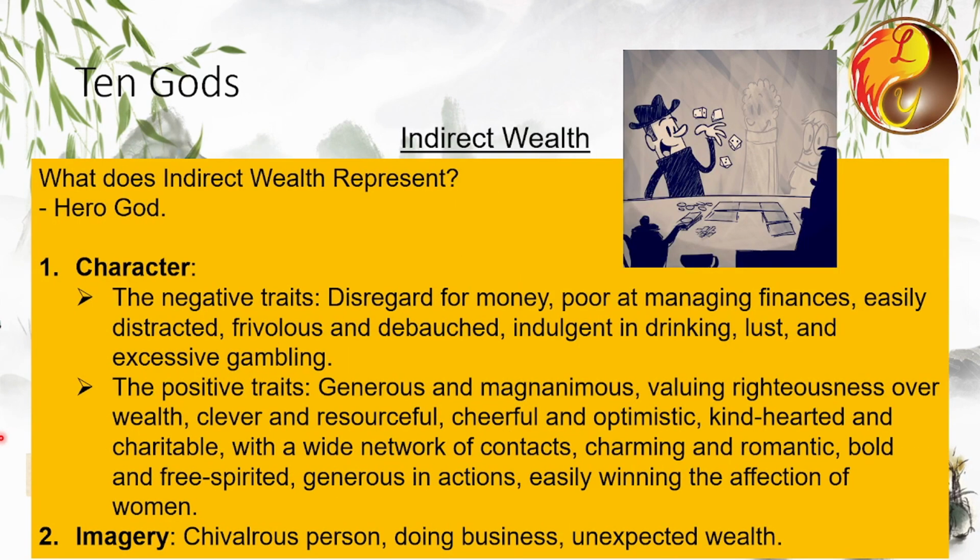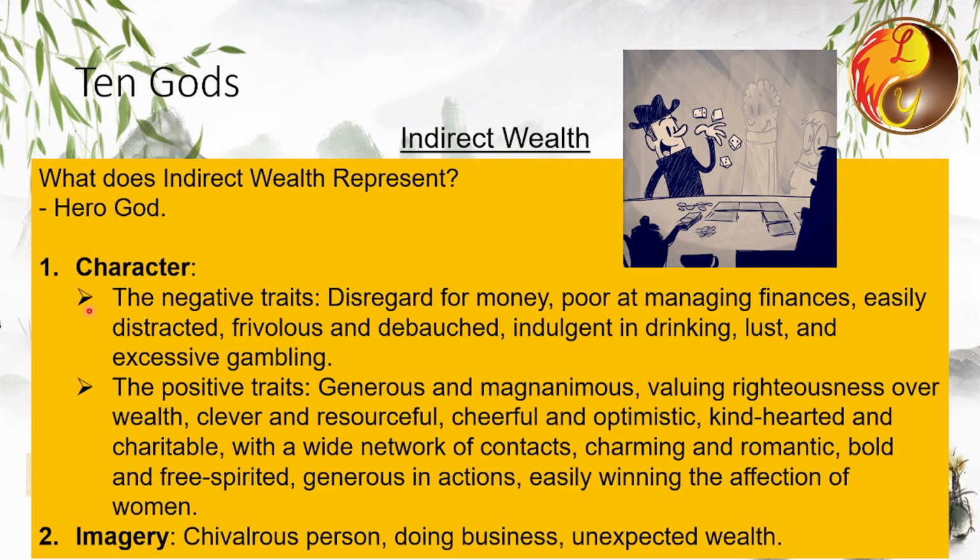What does indirect wealth represent? It represents the hero god because people with abundant indirect wealth are often like knights, very generous and open-hearted. The negative traits associated with indirect wealth include a disregard for money, poor financial management, being distracted or overcommitted to multiple activities, and indulgence in pleasures such as excessive drinking, lust, or gambling.